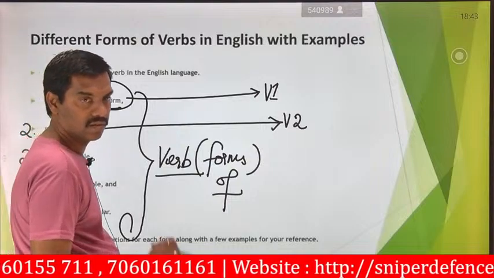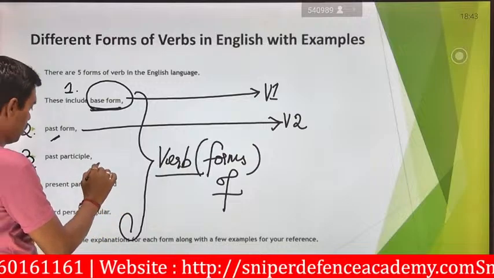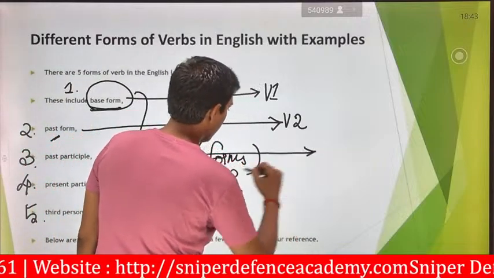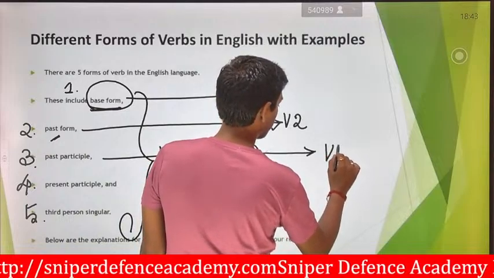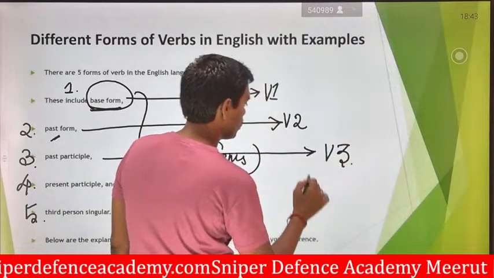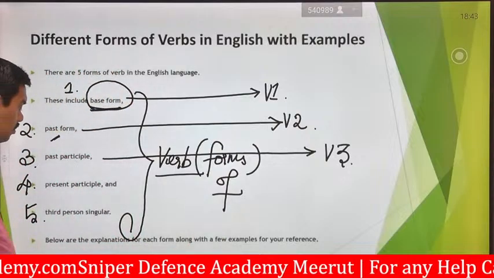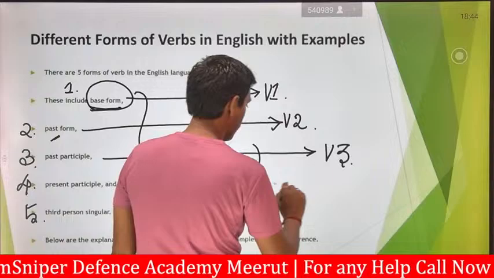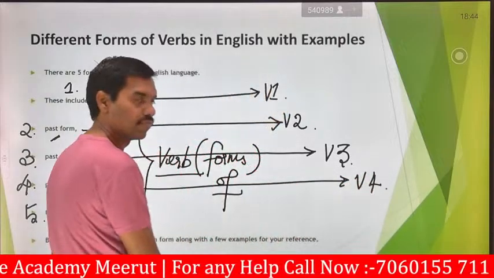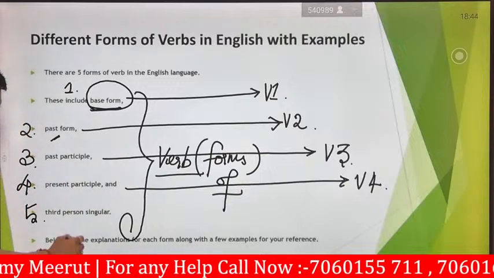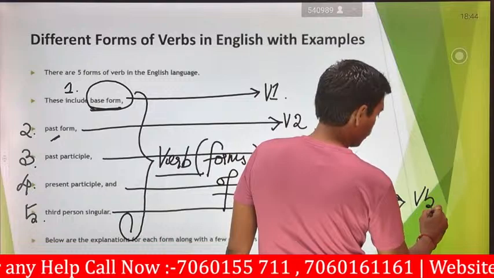V2 stands for verb 2. You can say verb 2, V2 directly. The third one is the past participle, which will be represented in terms of V3. And the fourth one is the present participle, represented in terms of V4. Finally, the singular form, which will be represented in terms of V5.